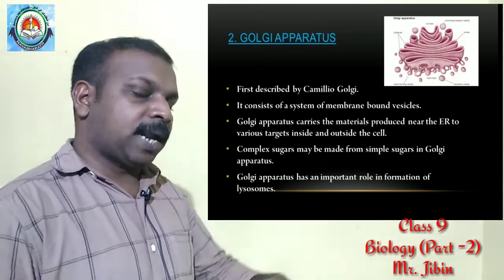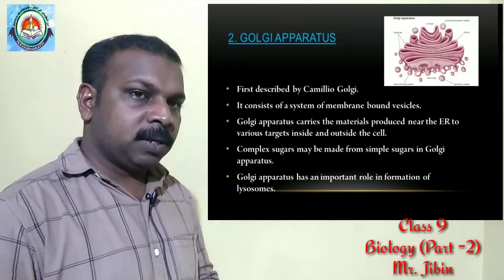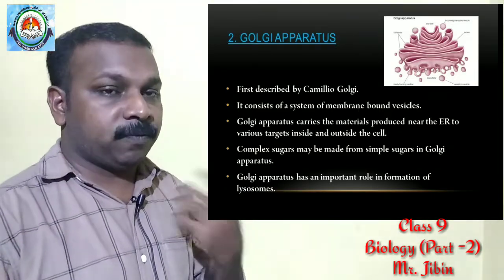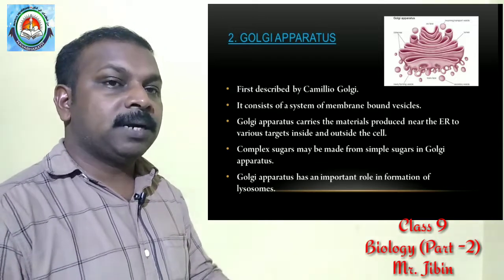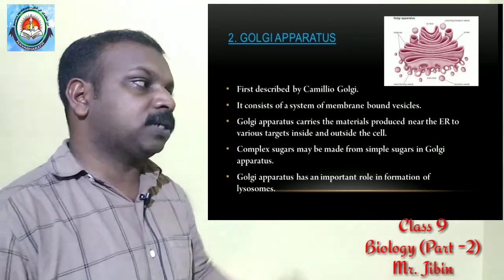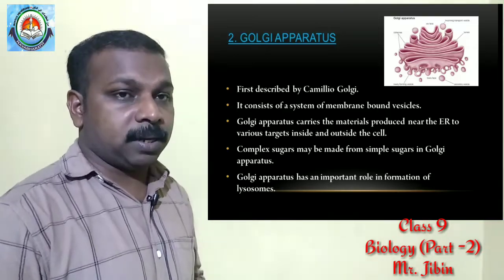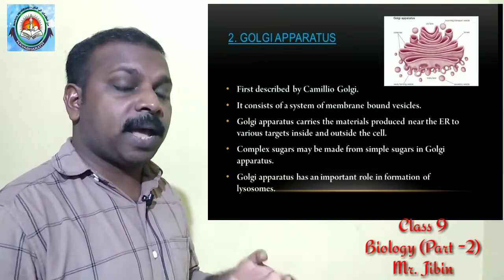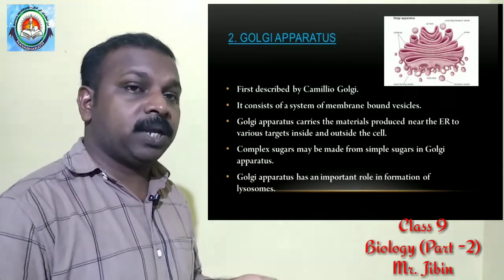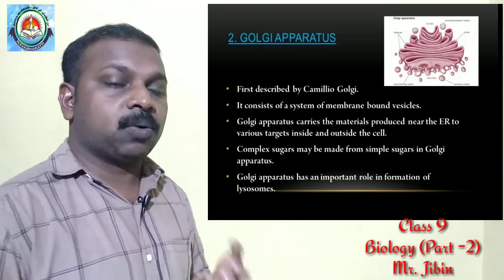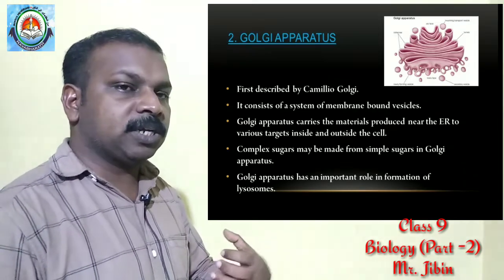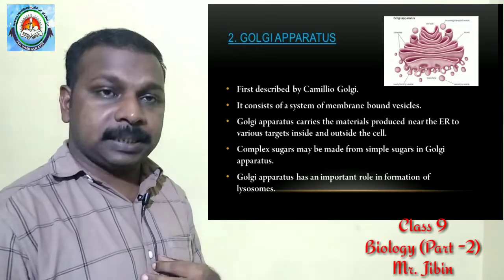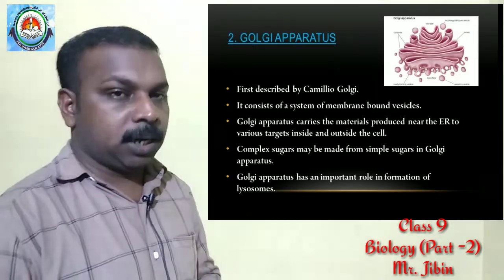It means ribosomes produce proteins, and smooth endoplasmic reticulum produces fats and lipids. All these molecules are transported to different parts of the cell through the Golgi apparatus. So the function of the Golgi apparatus is to collect, store and modify the proteins or fats or lipids. Then after modification, these materials are sent to different regions in the cell where they are required.